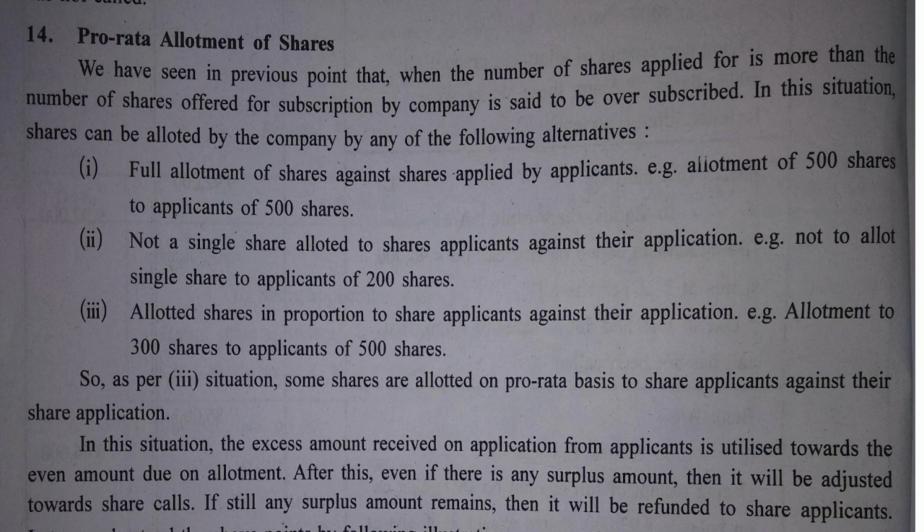Firstly, full allotment of shares against shares applied by applicants. Example, allotment of 500 shares to applicants of 500 shares. Say for example, there is a shareholder who has applied for 500 shares. Generally, it is not compulsory that the shareholder is allotted all the number of shares which he or she has applied for. It is possible that if a person has applied for 500 shares, the person is allotted 300 shares only, sometimes 200, 100. It depends upon the policies and the decision of the company.